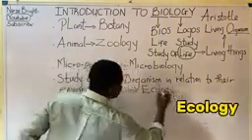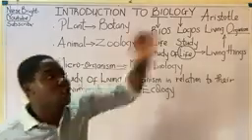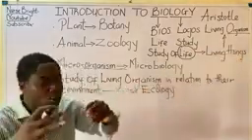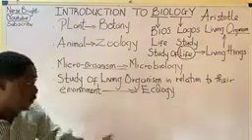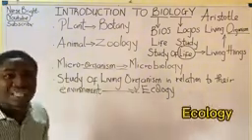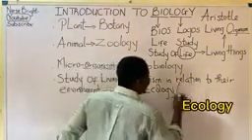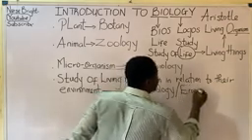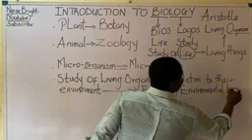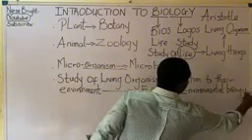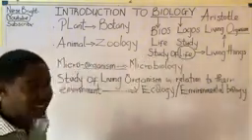Take note: when we study organisms in relation to how they behave in their environment, what do we call that branch of biology? We simply call that ecology. That is why ecology is also called environmental biology. Do you understand? It is one important branch of biology.